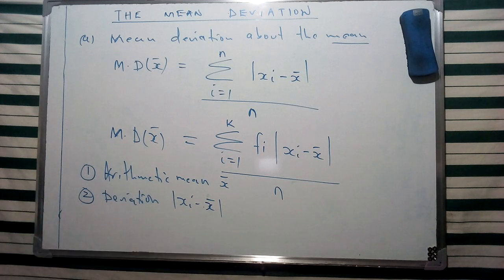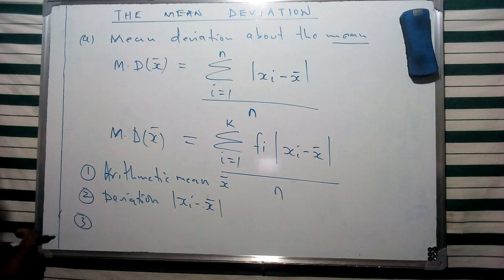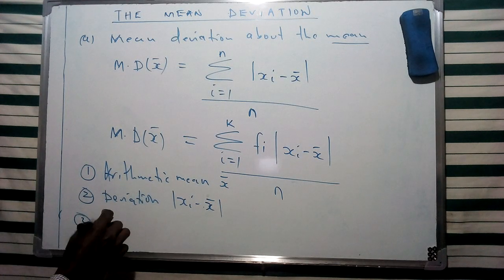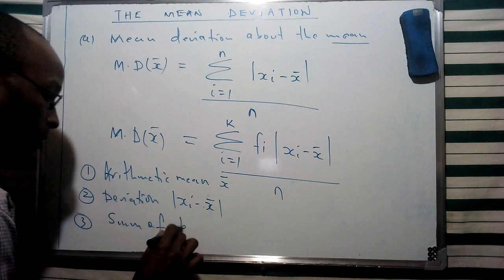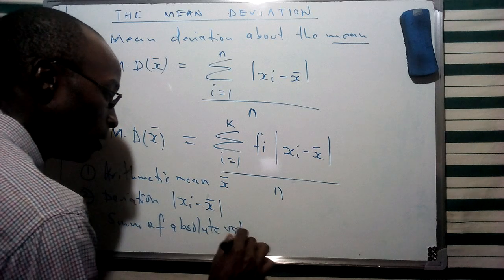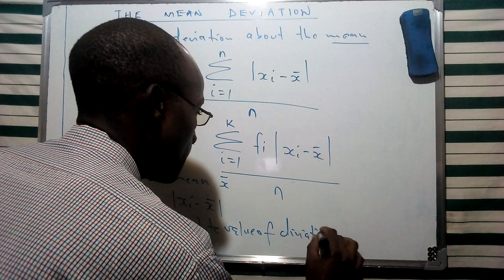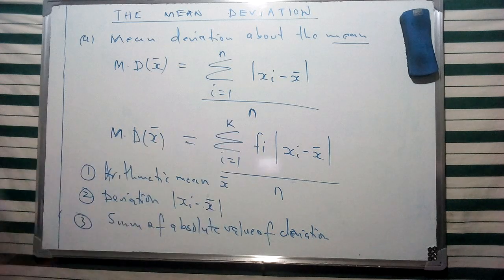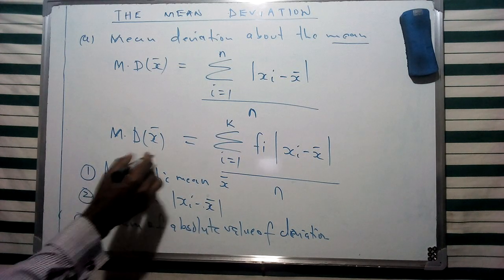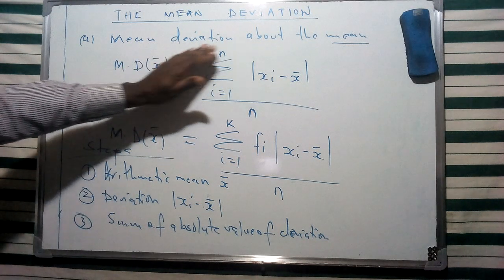Then we evaluate the mean deviation by ignoring the sign, that is, taking the absolute value. We find the sum of the absolute values of these deviations, and then we divide it by the number of observations. This is a simple procedure for finding the mean deviation about the mean.